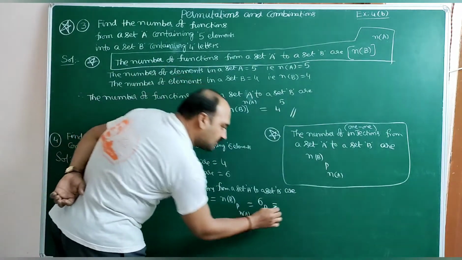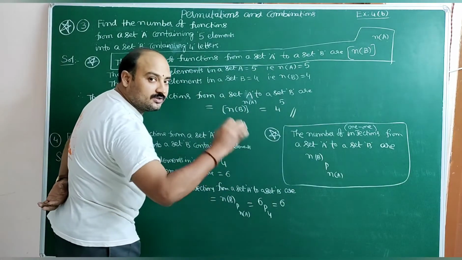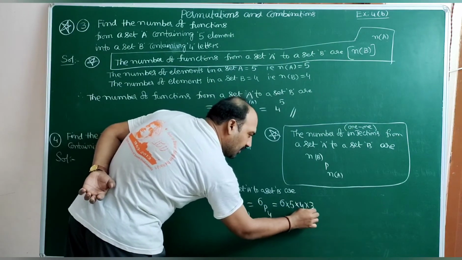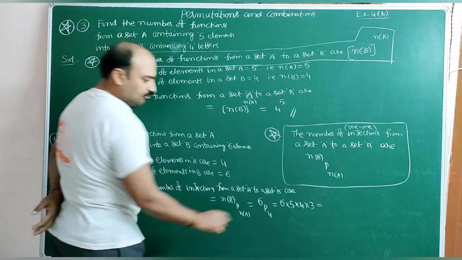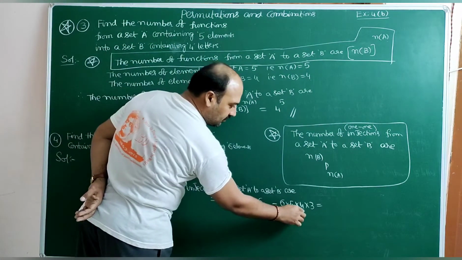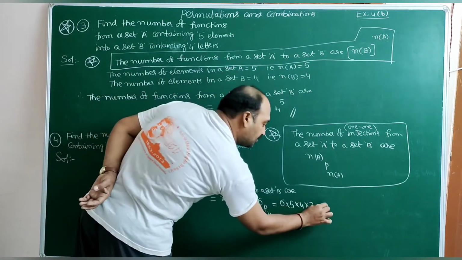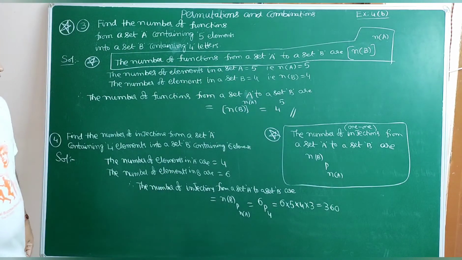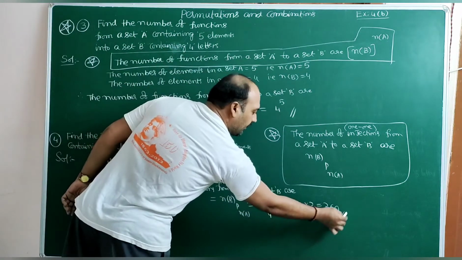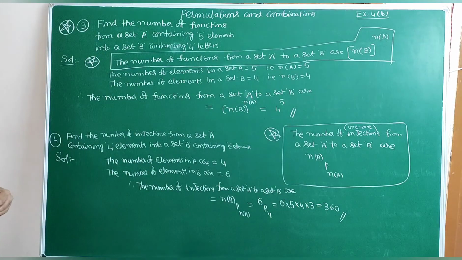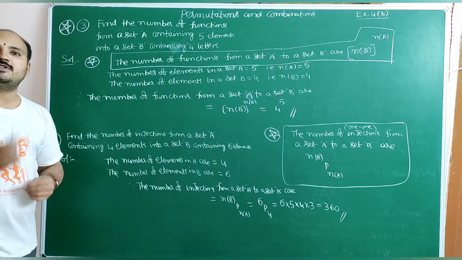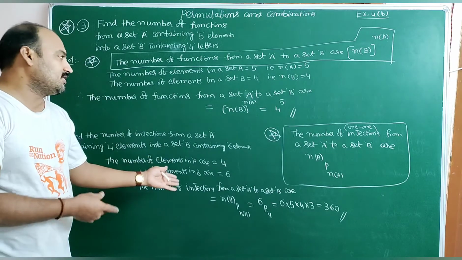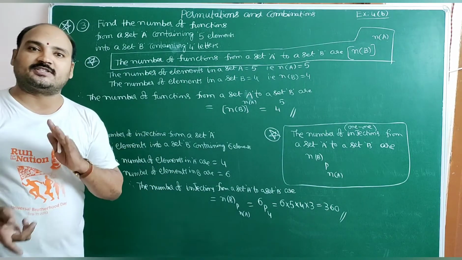6P4 means from 6 reduce 4 elements. 6 into 5 into 4 into 3. So 6 into 5 is 30, 30 into 12 is 360. So 360 injection functions are available from a set A to a set B. We'll move to the surjections concept. Injection concept is over, functions concept is over, surjection concept.